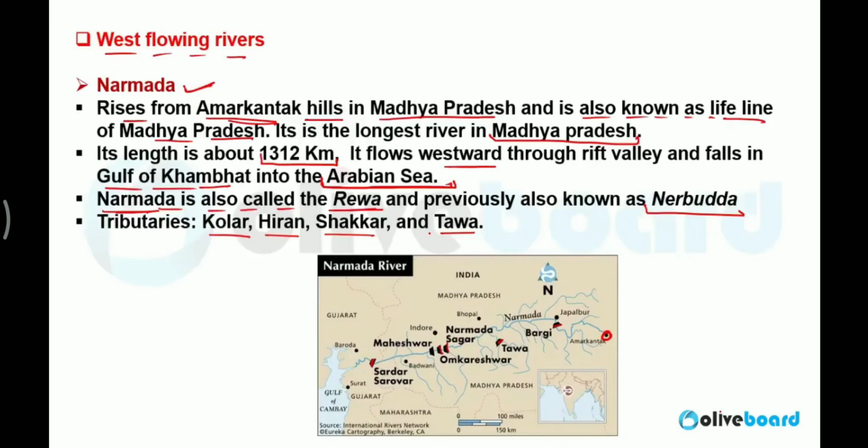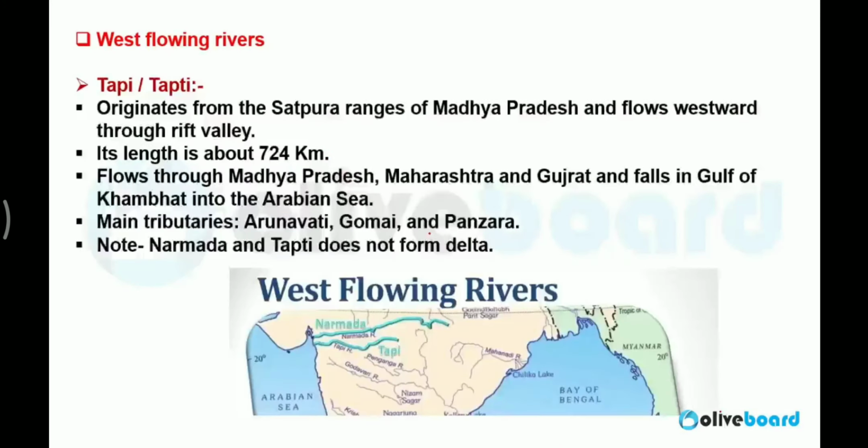Now, parallel to Narmada, one more river flows. That is called Tapi or Tapti. Tapti originates from the Satpura range of Madhya Pradesh. It flows westward through the Rift Valley. Its length is approximately 724 km. It flows through Madhya Pradesh, Maharashtra, Gujarat, and falls in the Gulf of Khambat in the Arabian Sea.